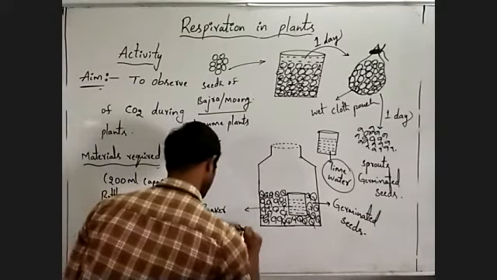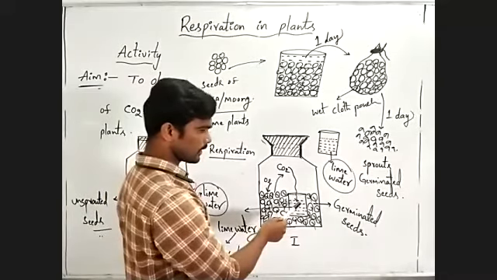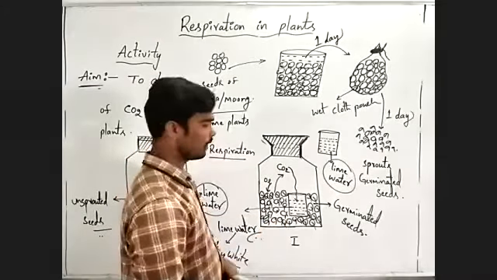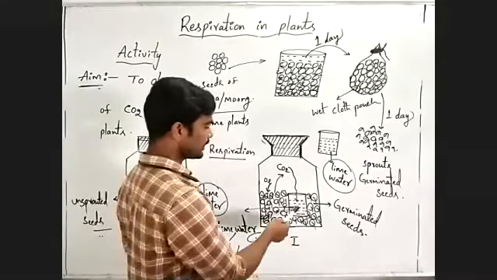Released carbon dioxide gas reacts with the lime water and forms calcium carbonate and water. Due to calcium carbonate in this beaker, the liquid appears as milky white color. Understanding? Means here milky white color precipitate indicates the production of carbon dioxide.